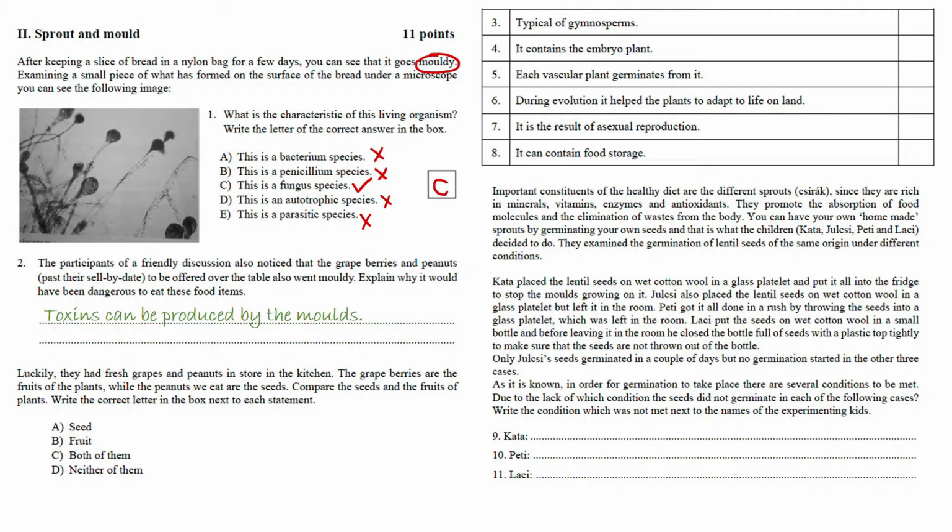Luckily, they had fresh grapes and peanuts in store in the kitchen. The grape berries are the fruits of the plants, while the peanuts we eat are the seeds. Compare the seeds and the fruits of plants. Write the correct letter in the box next to each statement.